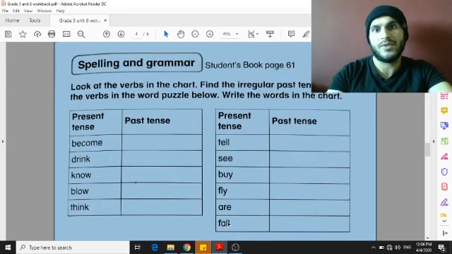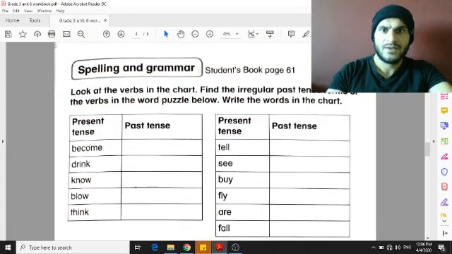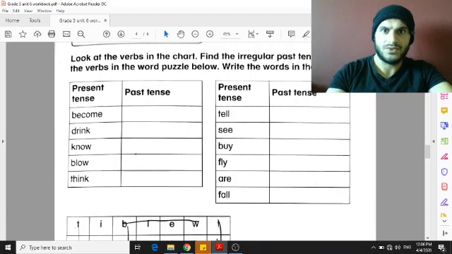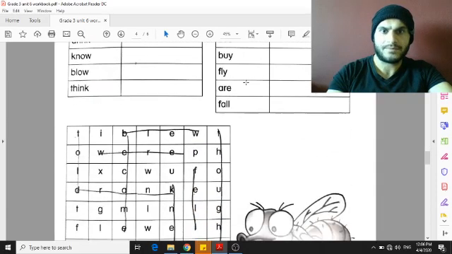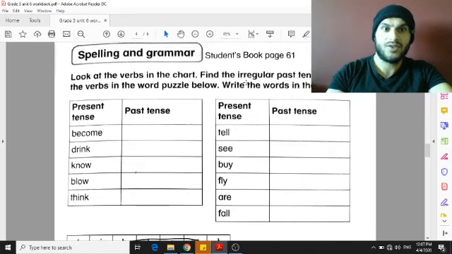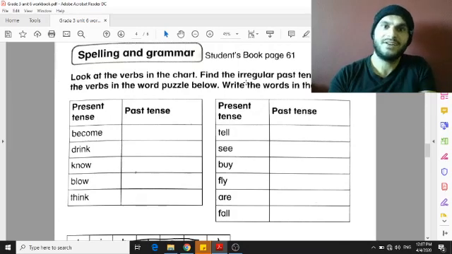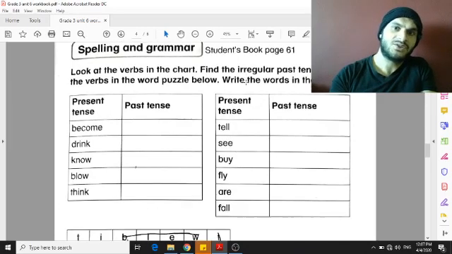There is another verb that I have to find. Okay? So this is what you need to do. You can use your dictionary, or if you remember it from class, you can write it. But check your dictionary, and this is the way that you should do it.